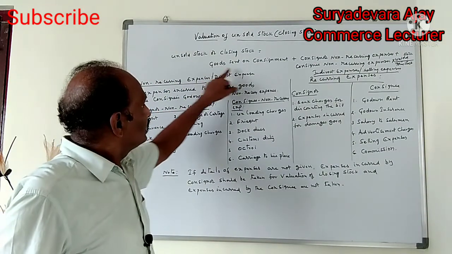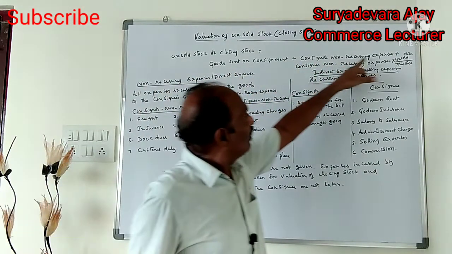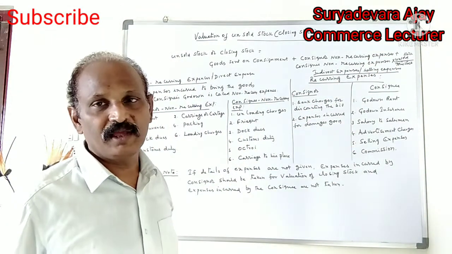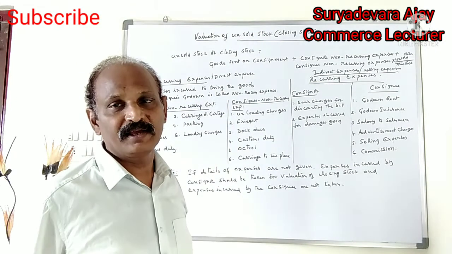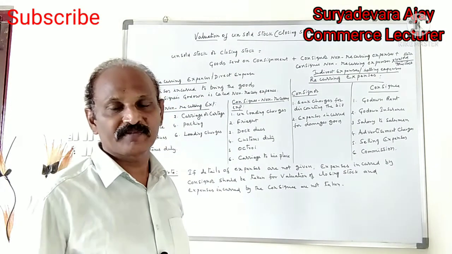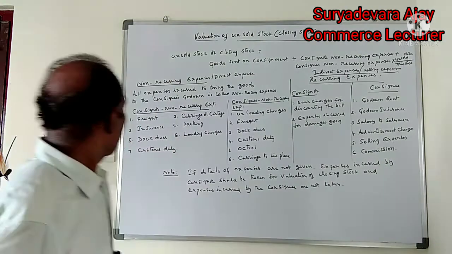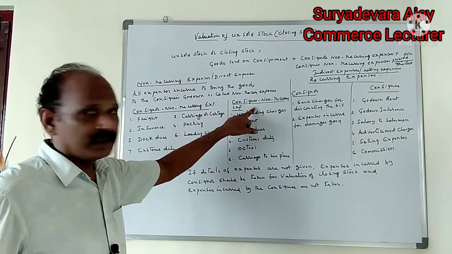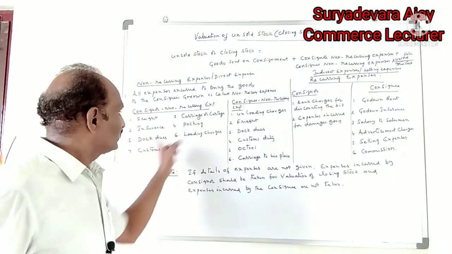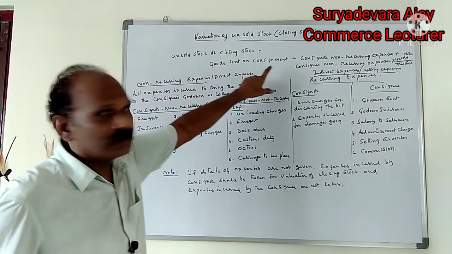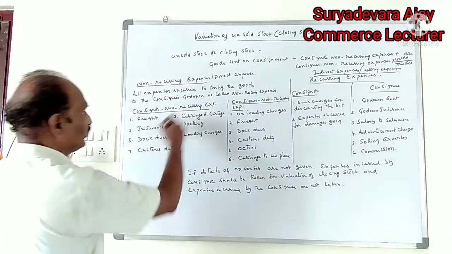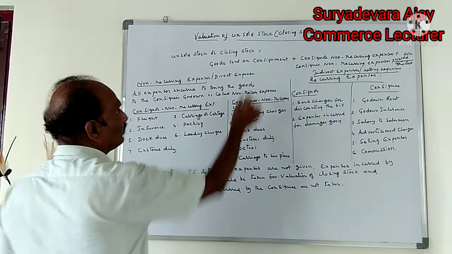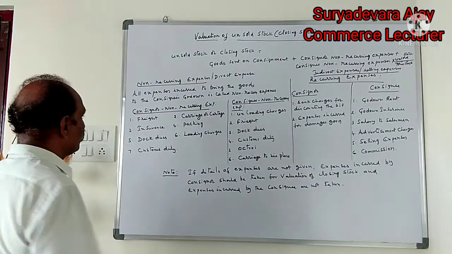For valuation of closing stock, we take goods sent on consignment, the purchase price of the consignor, and add the non-recurring expenses of the consignor and consignee. These non-recurring expenses of the consignor and consignee are taken for valuation of closing stock.